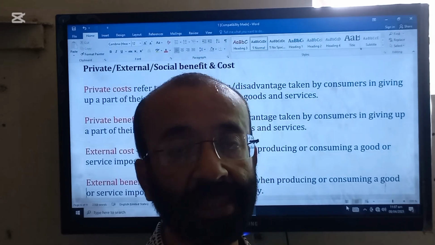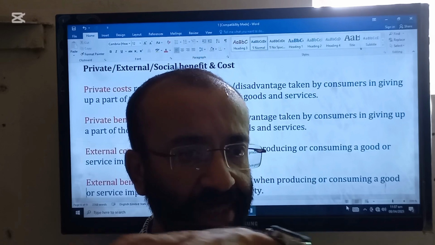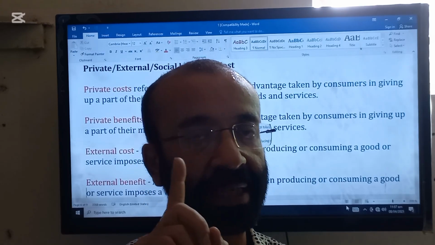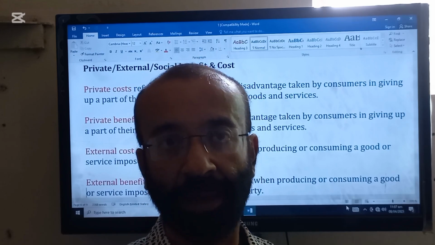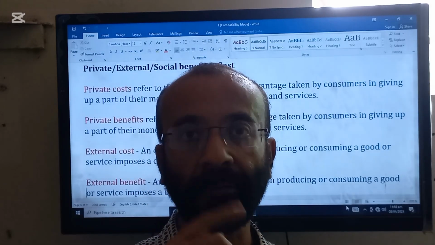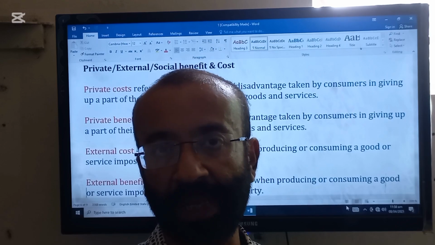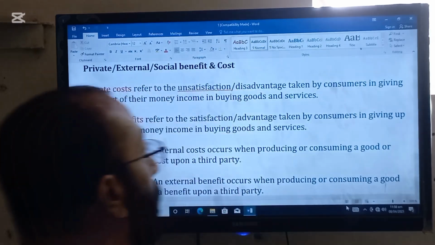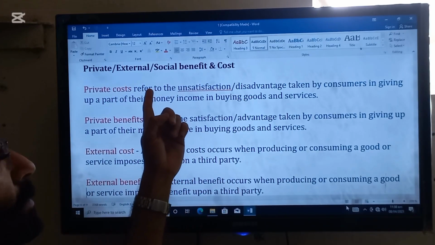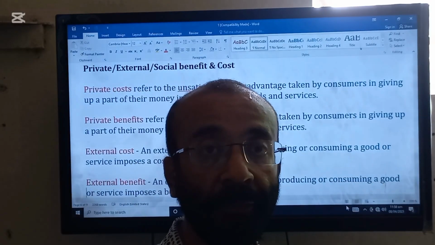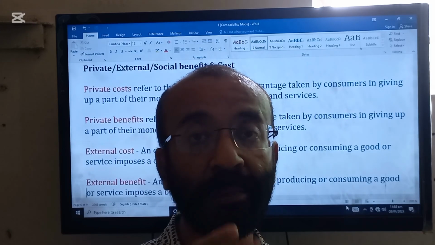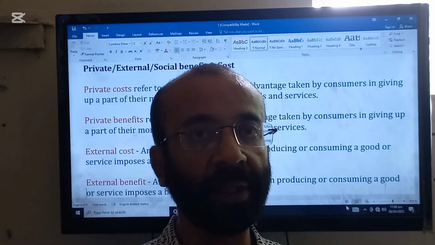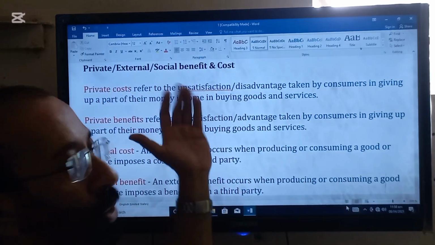He will inhale the cigarette, but the people passing by, who have not purchased the cigarette and have not sold it, will also inhale the smoke and be affected by the activity. That person is called a third party or external. And on the whole, when a person burns this cigarette, society will be polluted. So this is called social.